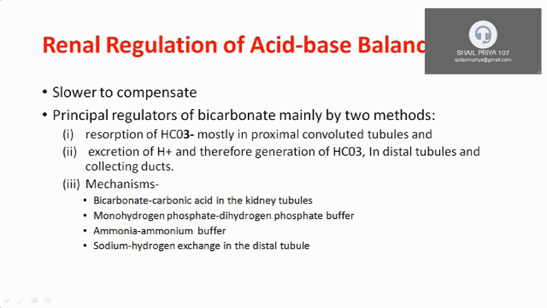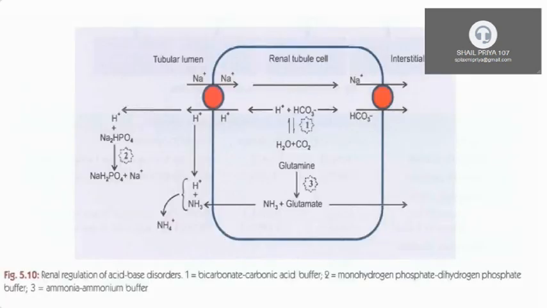Second is excretion of H plus and therefore generation of bicarbonate in distal tubules and collecting ducts. So the kidney maintains normal pH by reabsorption of bicarbonate and excretion of hydrogen ion. The mechanisms include the bicarbonate-carbonic acid buffer in the kidney tubules, monohydrogen phosphate-dihydrogen phosphate buffer, ammonium buffer, and sodium hydrogen exchange in the distal tubule. I am showing you the picture here, a figure diagram.